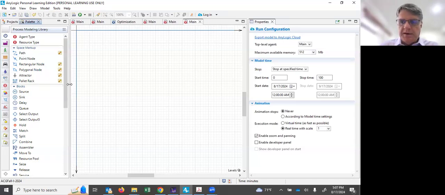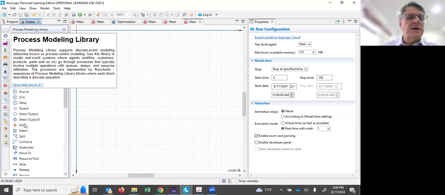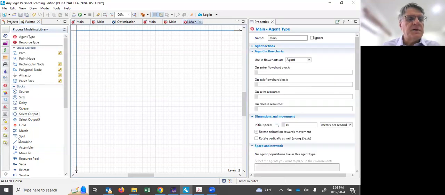AnyLogic allows us to build agent-based models, discrete event models, and systems dynamics models. In this course, we're only considering discrete event system models or process models. And so our most important block is going to be this one at the top here, the process modeling library. And I think we're going to mostly, in this particular model, use some of these blocks.